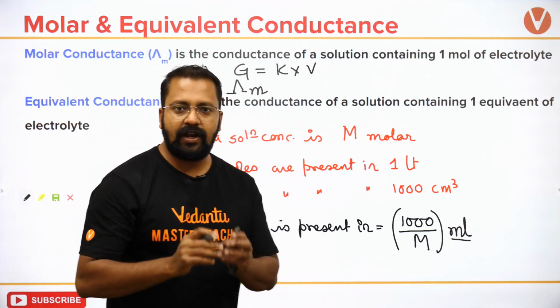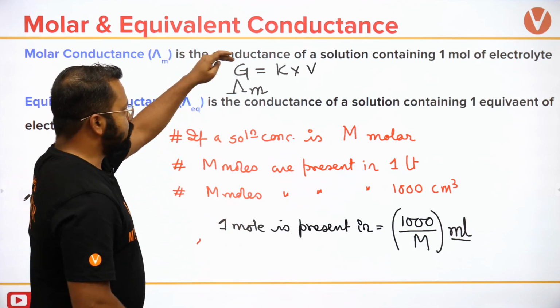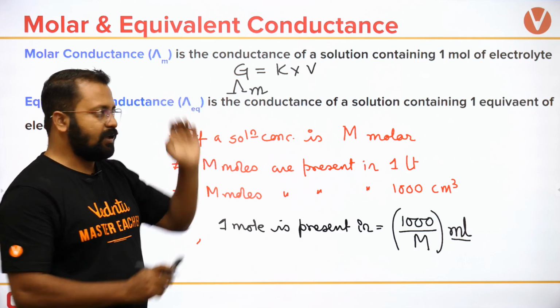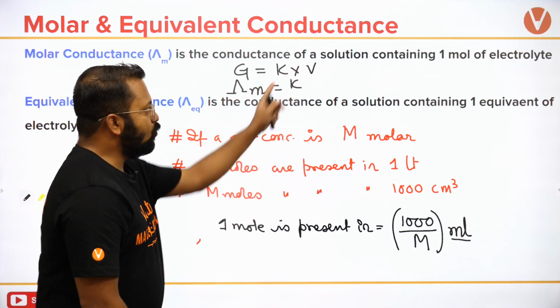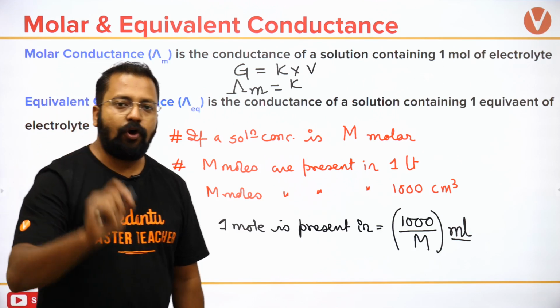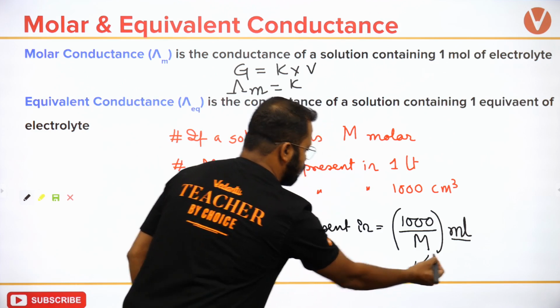If it is calculated as molar conductance, तो हम G को बस lambda m के जैसा लिख देंगे, K वही ऐसे ही रह जाएगा. And what is the volume? What volume contains 1 mole of electrolyte, which I have calculated over here.